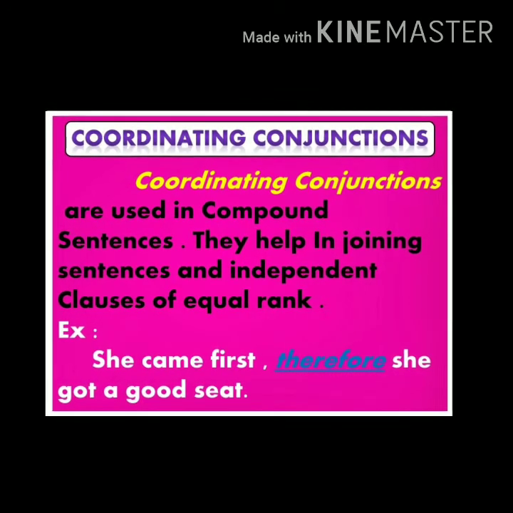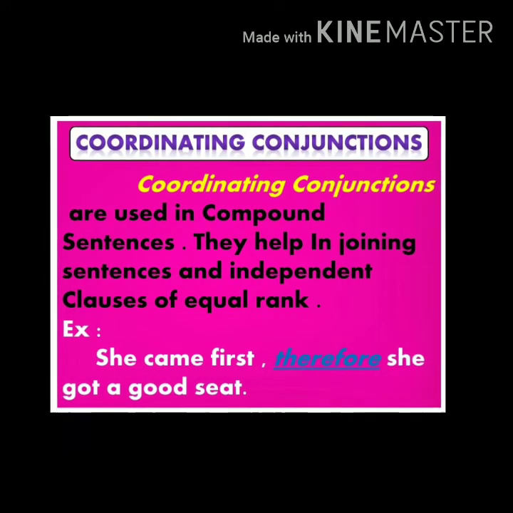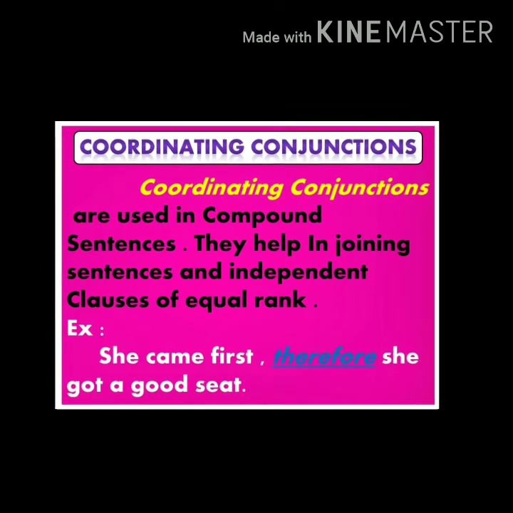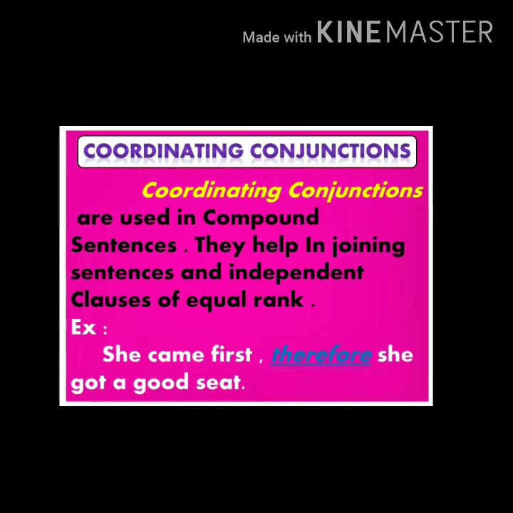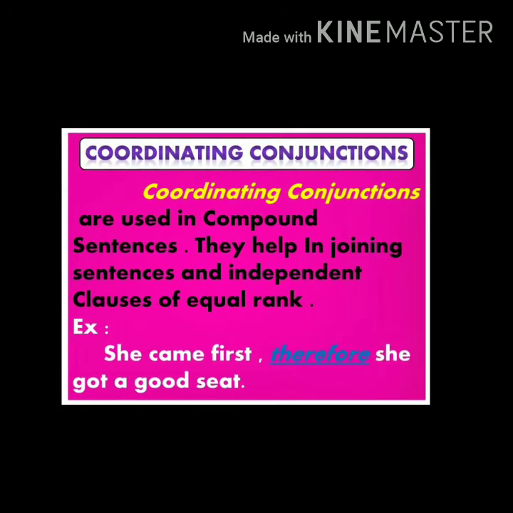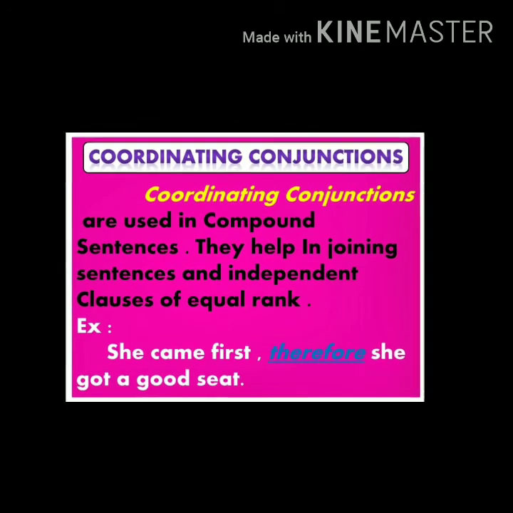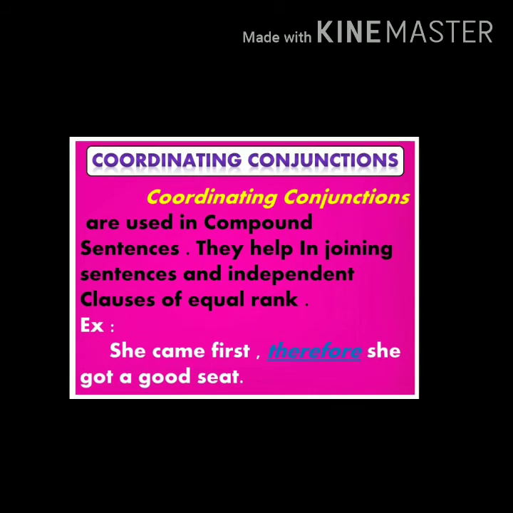There are seven main coordinating conjunctions in the English language. An easy way to remember them is FANBOYS: F for, A and, N nor, B but, O or, Y yet, S so.